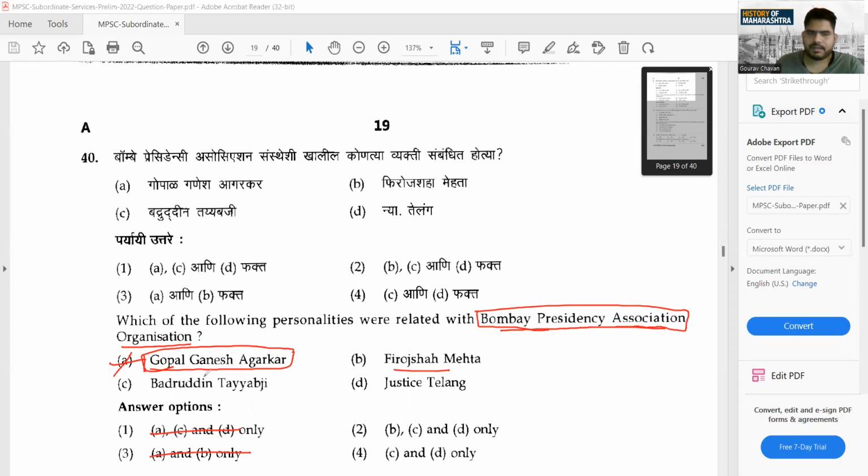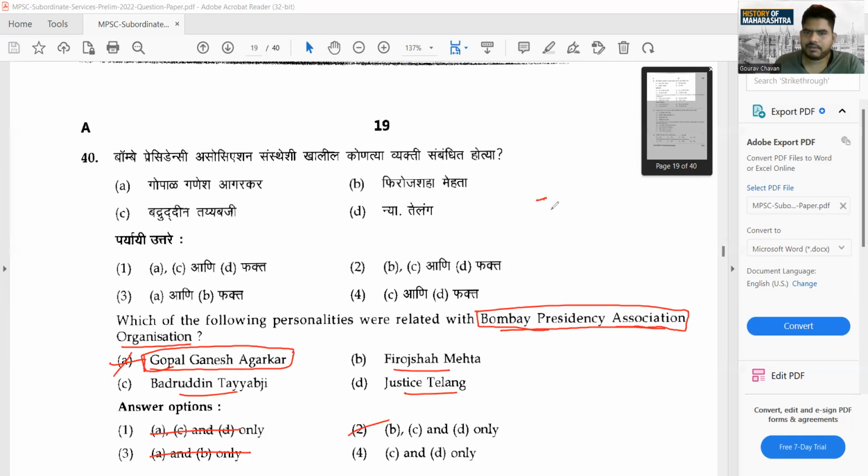Now you have Firoz Shah Mehta, Badruddin Tayyabji, and Justice Taylor. Yes, these three were called brother-in-laws. So the answer is B, C, and D. These three were the pioneers in the establishment of Bombay Presidency Association. Okay, so in this way we have completed the section of history, and from this particular section of history, you must have learned one thing.